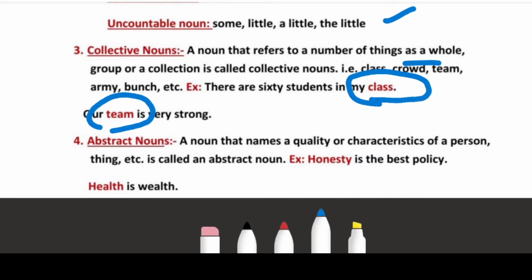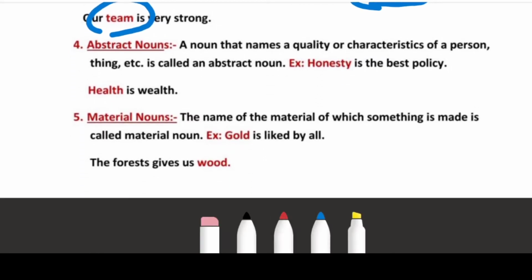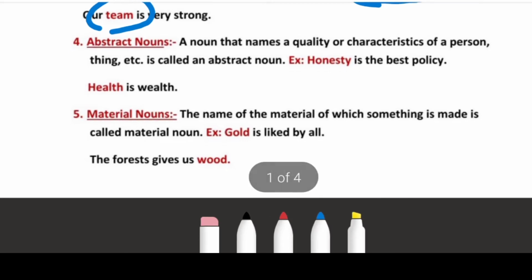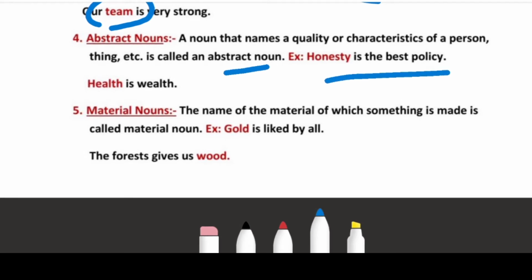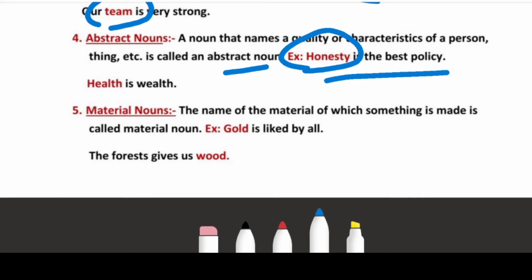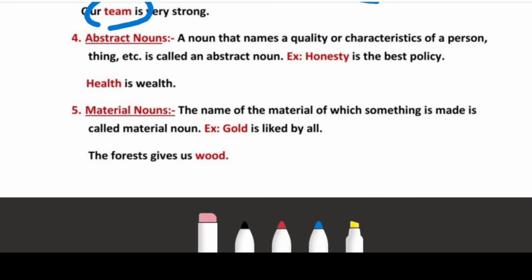Next comes abstract noun. A noun that names a quality or characteristic of a person, thing, etc. is called abstract noun. For example, honesty is the best policy. Honesty. What is honesty? Honesty is an abstract noun. Abstract nouns are those nouns which we cannot see, neither can we see nor can we touch them. Okay, these are known as abstract nouns. Second one is health is wealth. What is health? Health is an abstract noun. Clear?